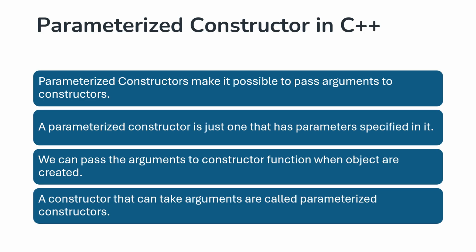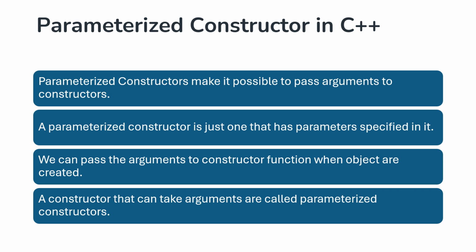Next, the parameterized constructor. A parameterized constructor means that when we create a constructor, we create it with parameters, with arguments, so we are passing arguments to the constructor. This is known as a parameterized constructor. A parameterized constructor makes it possible to pass arguments to the constructor. In this, we are passing values to the constructor.